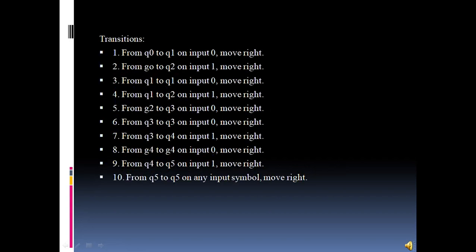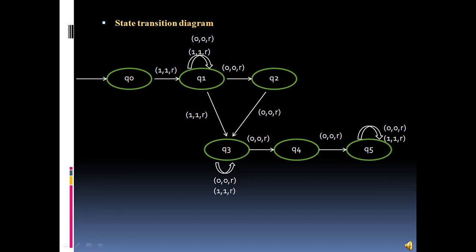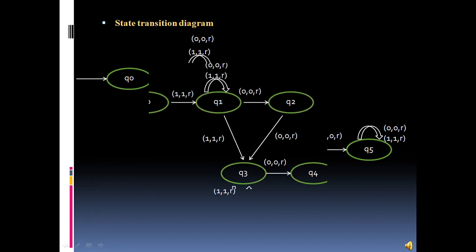Here are the transitions of the Turing machine from q0 to q5 and all the in between states of the Turing machine. You can see it on the screen.